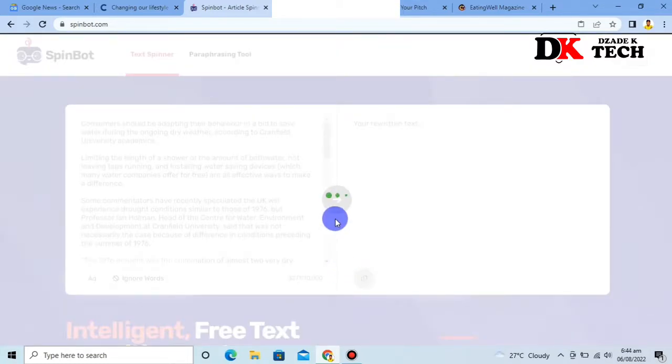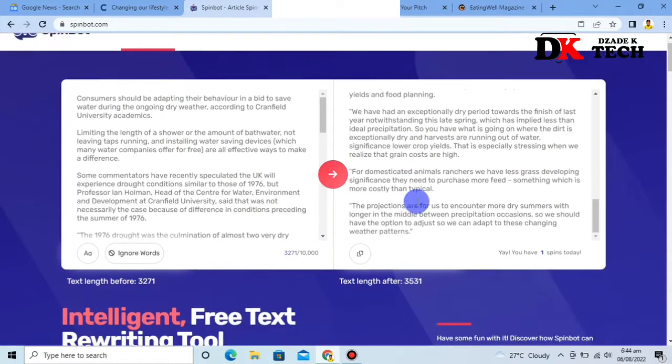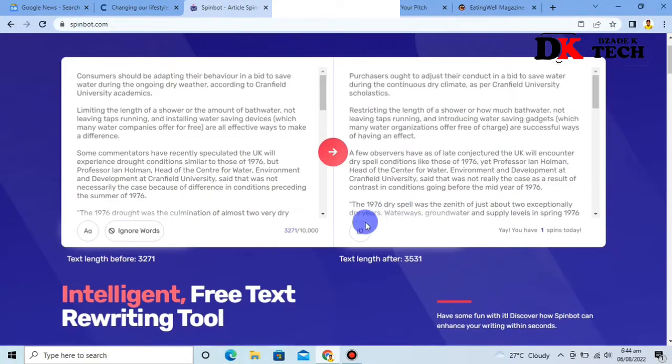It's a free tool. There is no need to pay anything for this. You can see the article you copied has been rewritten in a different way. So you just have to hit copy. Copied successfully.